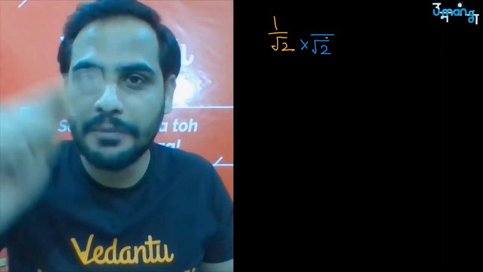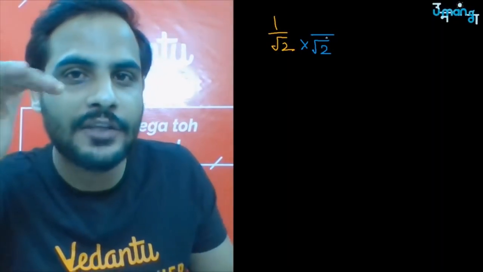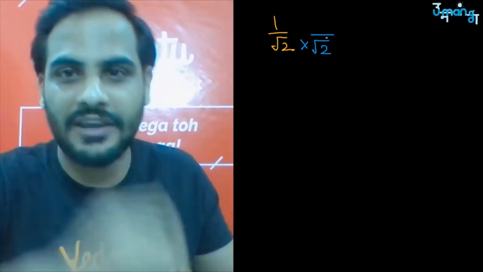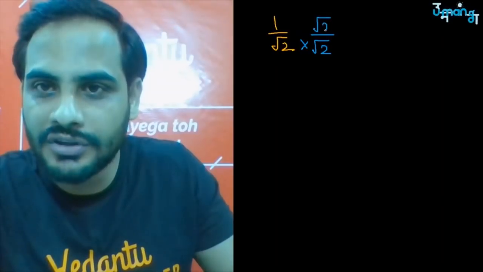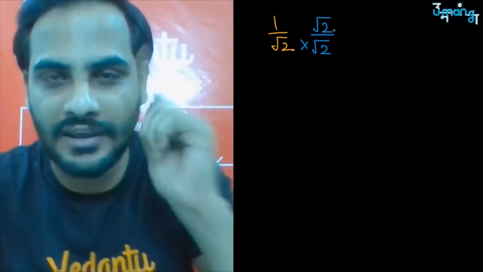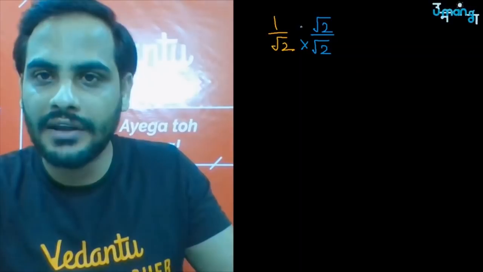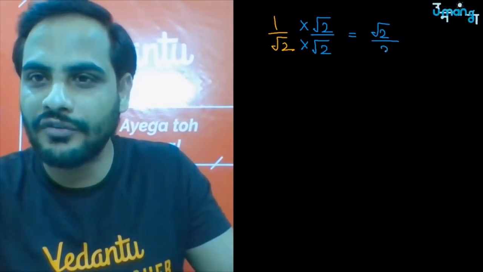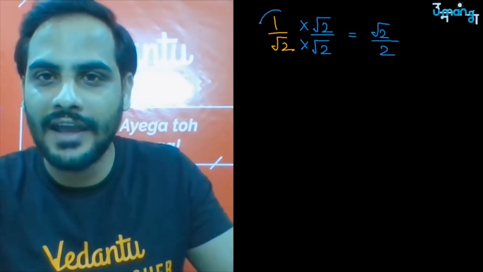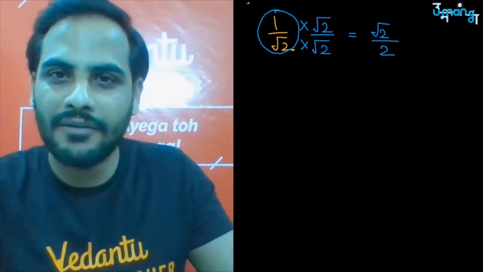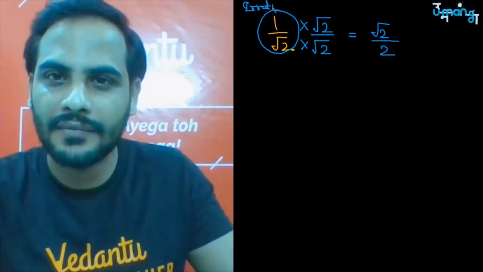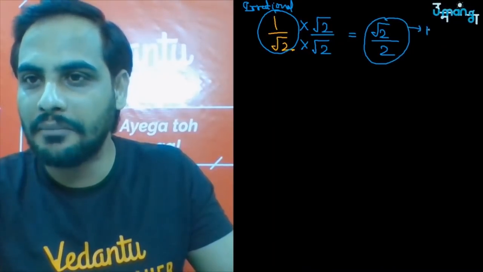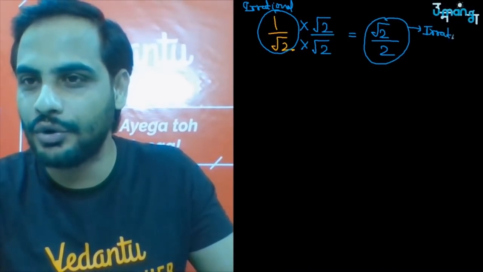Got it? So for 1 by root 2, if I only multiply the denominator with root 2, then the number will change. So if I want to keep the number the same, I multiply both the numerator and denominator with the same number. So 1 into root 2 will become root 2, and root 2 into root 2 is 2. So at the starting, my number was irrational. Even after doing the rationalization, my number is still irrational because root 2 is present.